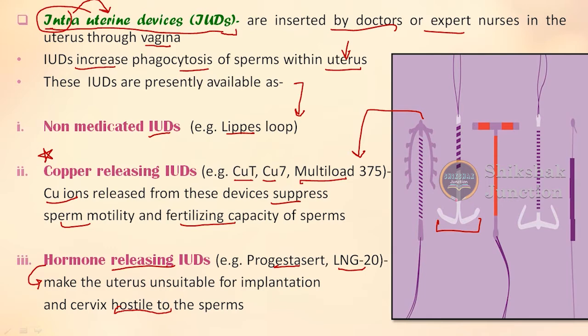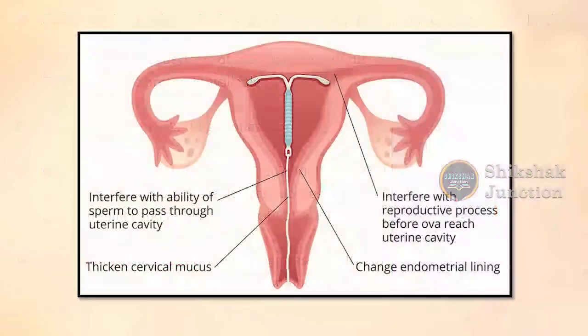Okay, if at all it has not been clear how these IUDs work, I have a figure to help explain how they work. See, this is an IUD, an intrauterine device, that has been inserted into the uterus of the female reproductive system. By now you might be well aware of the figure, right? This is the figure of the female reproductive system, and this is the IUD which has been inserted into it.